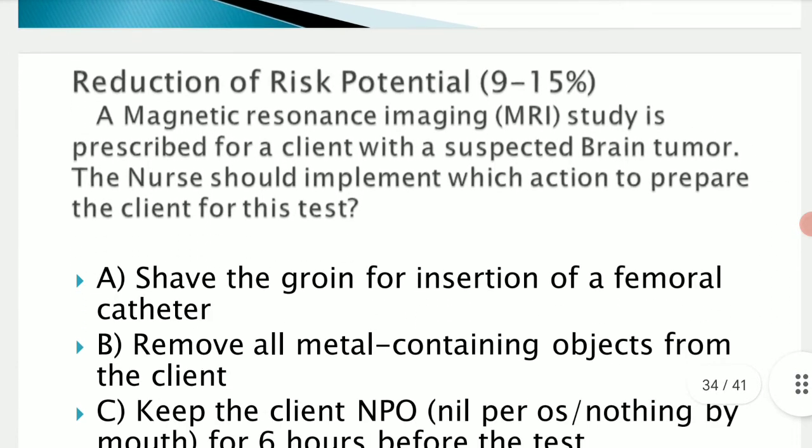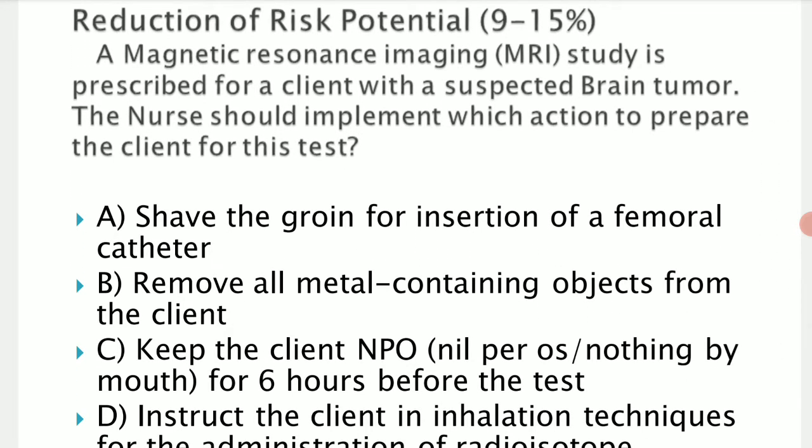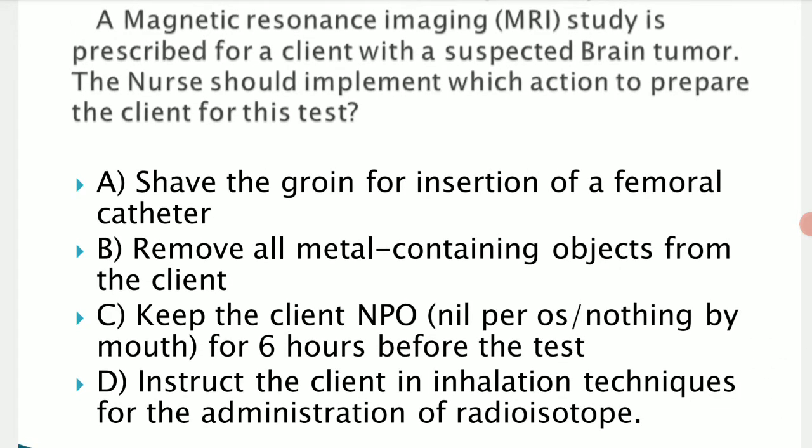Next one is reduction of risk potential. About 9 to 15% of questions will be asked based on this, like prevention methods, preventing risk for the patients. As an example, a magnetic resonance imaging (MRI) study has been prescribed for a patient with a suspected brain tumor. The nurse should implement which action to prepare the client for this study? How will we prepare them, and what is the most important priority here?